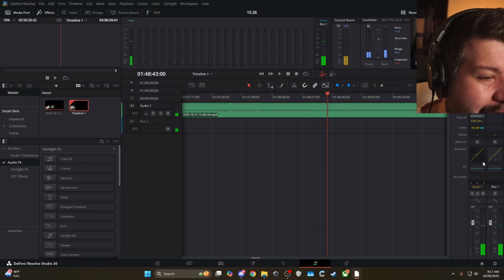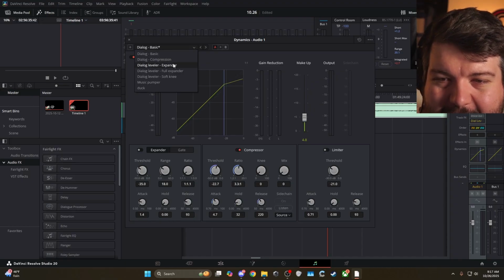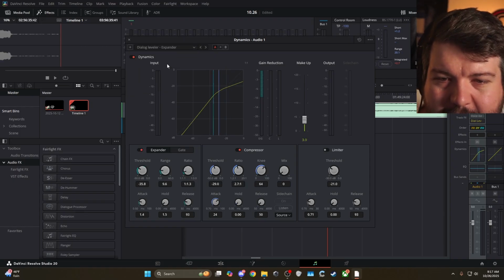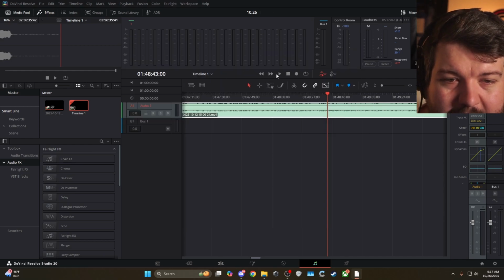All right, and then we'll go to dynamics. I'll go ahead and hit dialogue basic. Dialogue compression and expander also work, and full expander softening. Obviously, these all do different functions, and you can see what it does here. But I think basic usually just sounds the best.